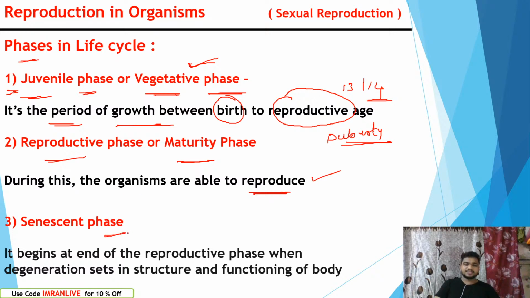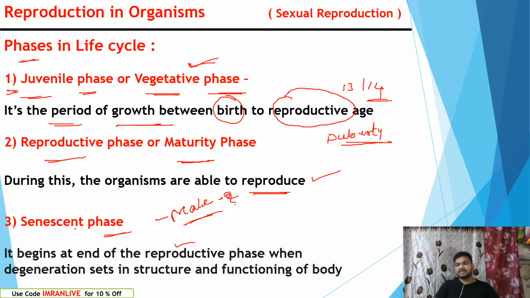Senescent phase. The senescent phase begins at the end of the reproductive phase. At the end of the reproductive phase, in the case of females, we can see that after menopause the senescent phase starts. Generally, we call it old age. Old age is different, and the senescent phase is different. The senescent phase is that phase where reproduction stops. Can the senescent phase be seen in males? I need your answer. Can the senescent phase be seen in males or not?